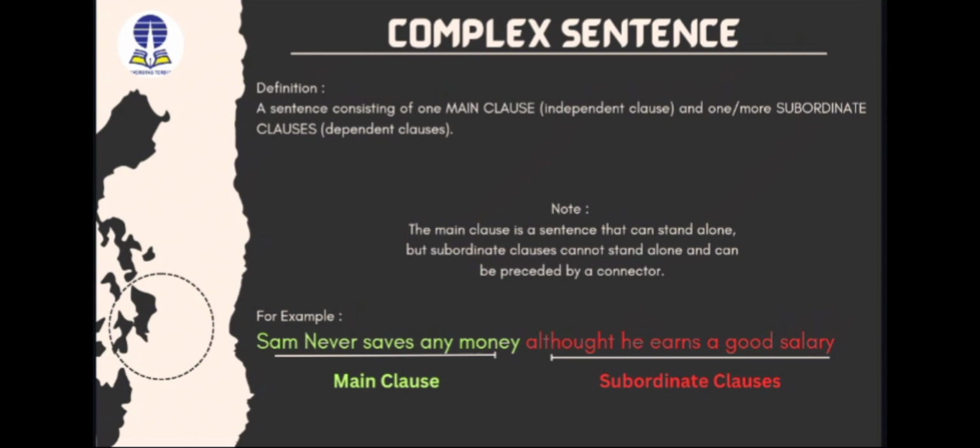You should remember, the main clause is a sentence that can stand alone, but subordinate clauses cannot stand alone and can be preceded by a connector. For example, Sam never saved any money, although he earns a good salary.